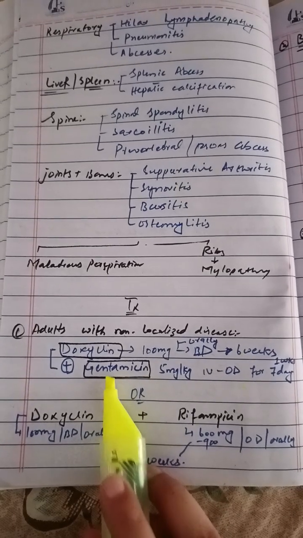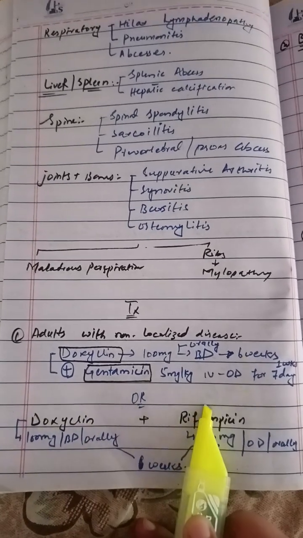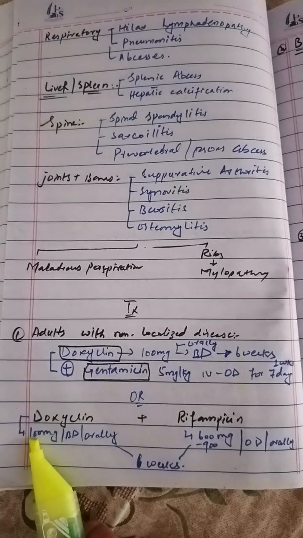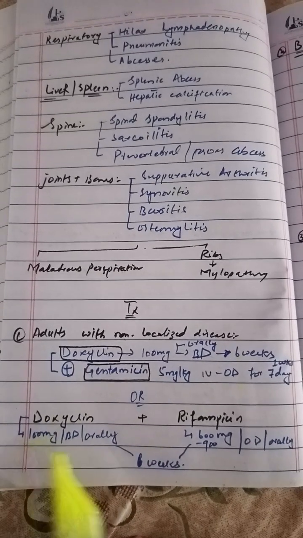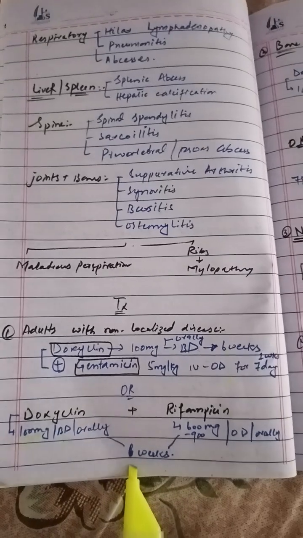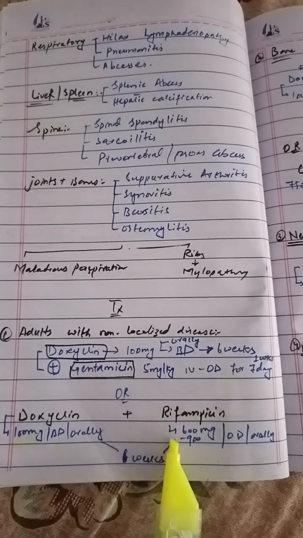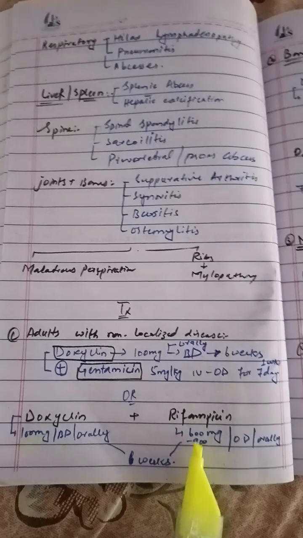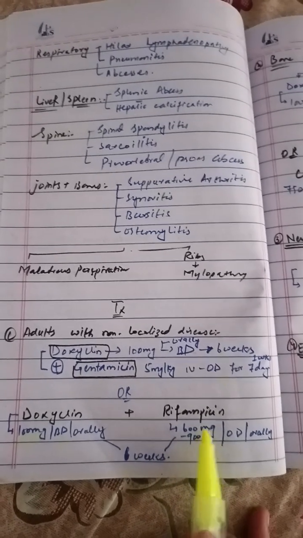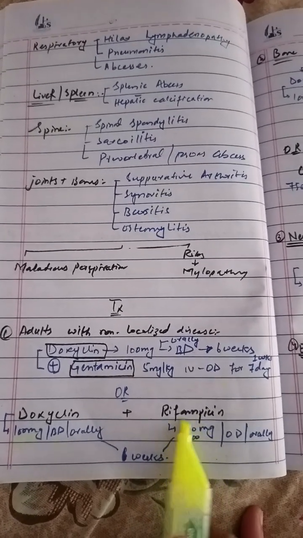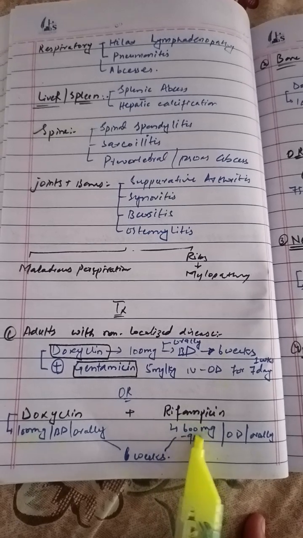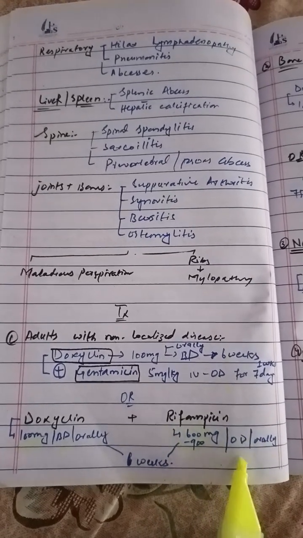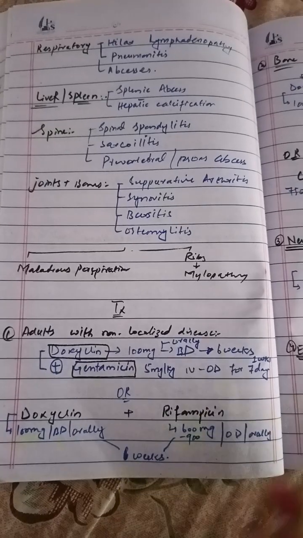If gentamicin is not available, then we can take rifampicin with doxycycline, and the dose of doxycycline will be the same, that is 100 milligram 2 times a day for 6 weeks, and the rifampicin will be 600 milligram to 900 milligram depending on the severity of the disease. In the moderate form we can give 600 milligram, but in the severe form we can give 900 milligram, once a day for 6 weeks.